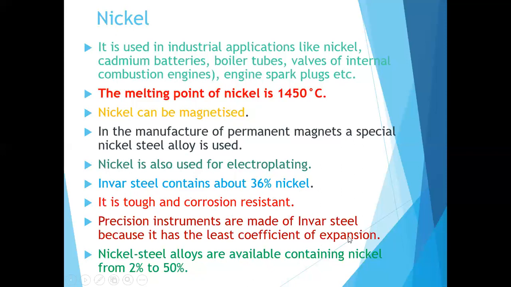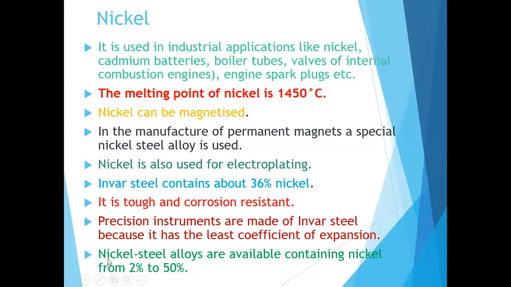What is the coefficient of expansion? When the temperature changes, what change happens in the material's property? When the temperature increases, some metals will expand, but that will be least for Invar steel.